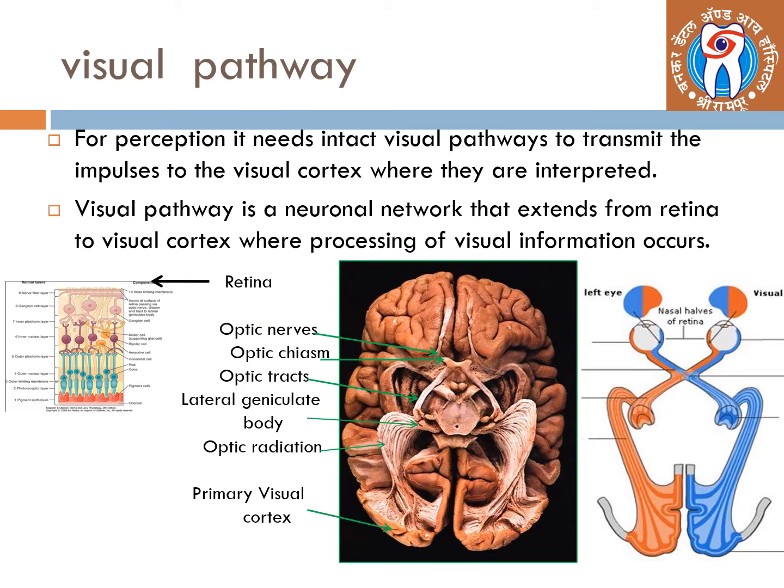Coming to visual pathway. For perception, it needs an intact visual pathway to transmit the impulses to the visual cortex where they are interpreted. The clear image acts as a stimulus on the surface of the retina. The visual pathway is a neuronal network that extends from retina to visual cortex, where processing of the visual information occurs.